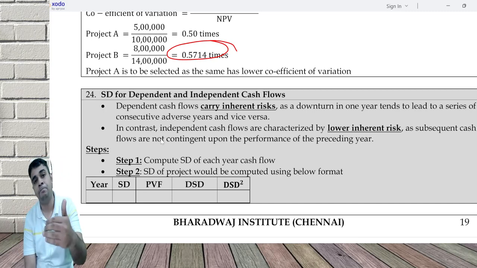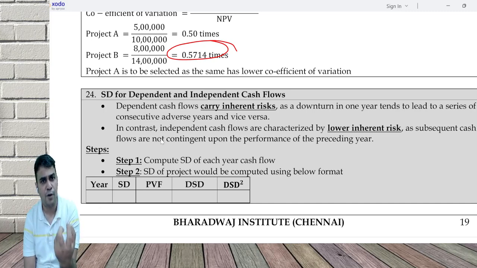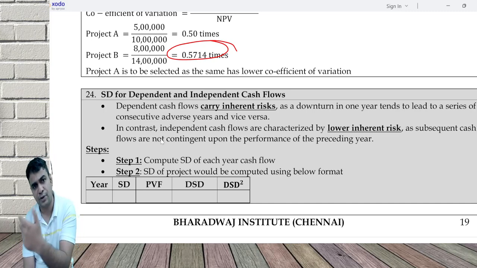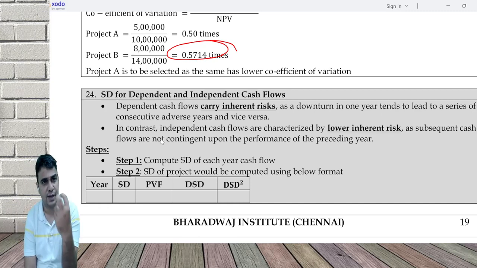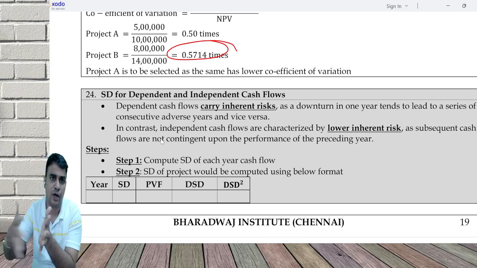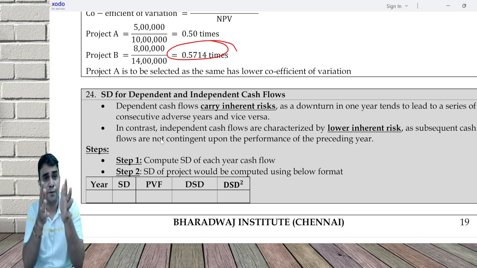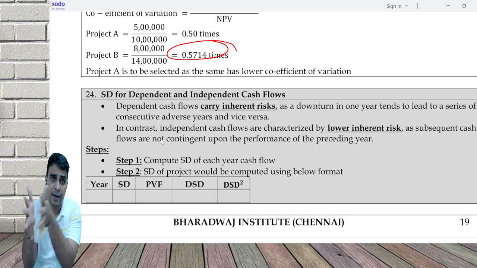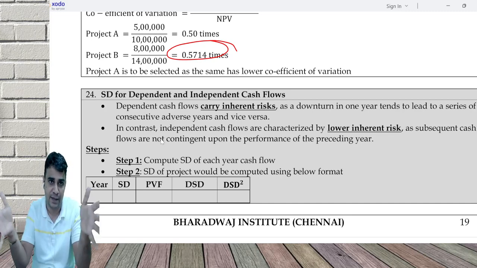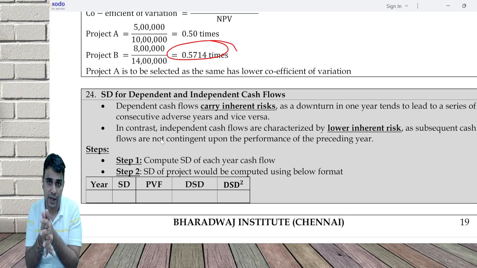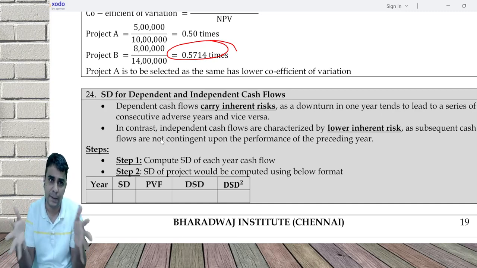For example, you are going to write your AFM test. Let's assume 10 tests you are writing, full syllabus tests. Mostly what you perform in the first exam will have an effect on the second, third, fourth, fifth, because your understanding and your knowledge in the first exam is known. More or less, if you are performing well, high probability I expect you to continue to perform well. But your performance in AFM cannot impact your performance in direct tax. That is an independent scenario, two independent subjects. Whereas for the same subject, it's a dependent scenario.